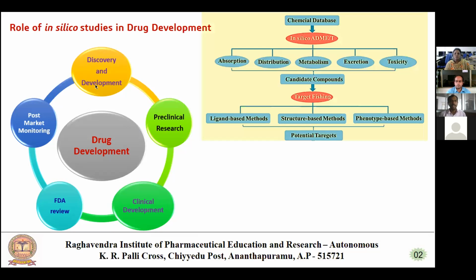Different chemical databases are there to get the physicochemical properties and the ADMET properties, that is absorption, distribution, metabolism, excretion and toxicity of the compounds. These computational studies focus on finding the lead compound. We identify the candidate compound, and then we go for target fishing, where computational methods, ligand based, structure based or phenotype based methods, are influencing the identification of potential targets.